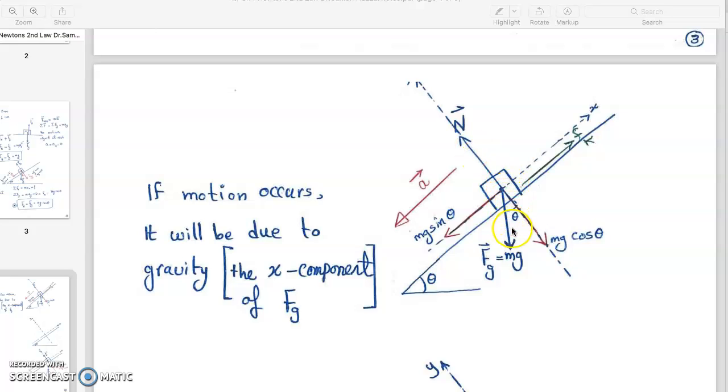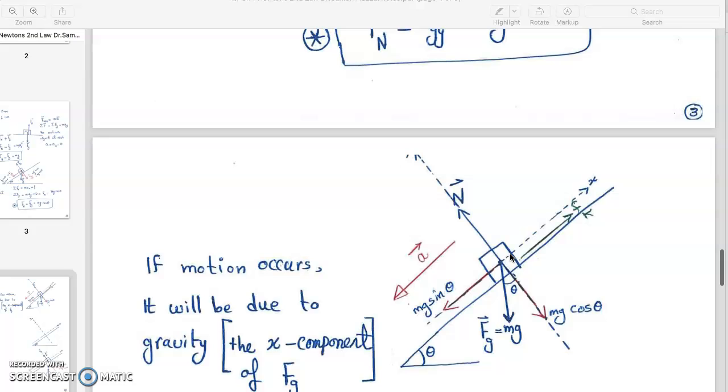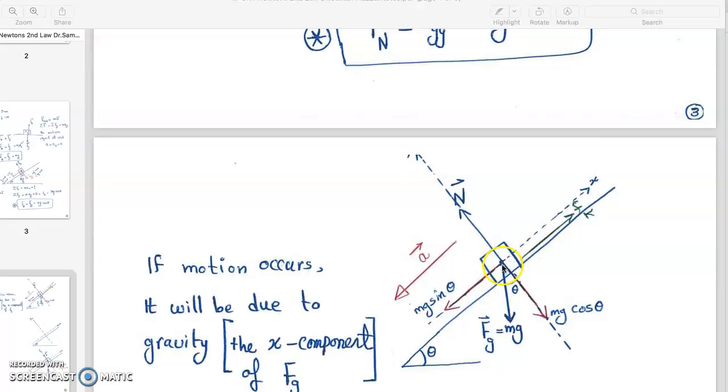And the force of gravity is always down towards the earth, towards the ground. That will never change, whether it is an inclined plane or a horizontal plane. Gravitational force is always down. Normal force is always perpendicular to the surface.